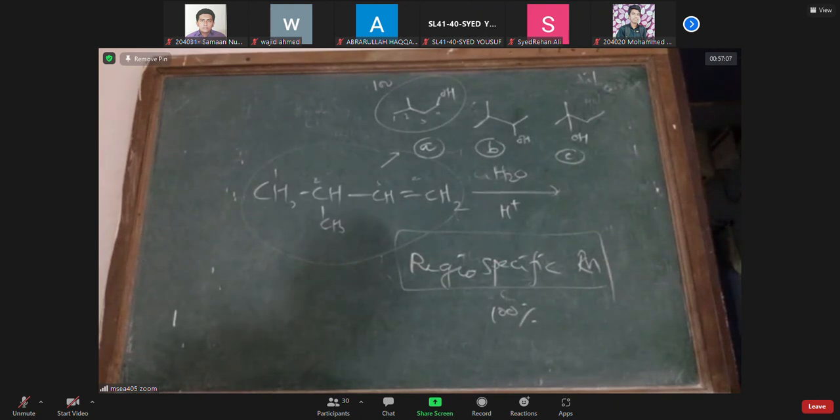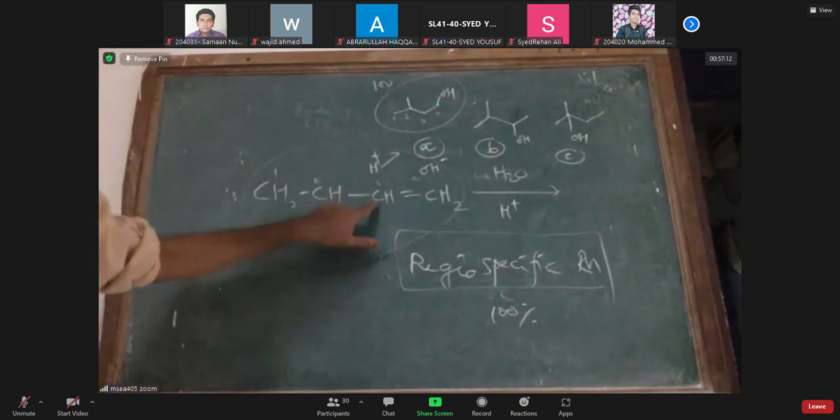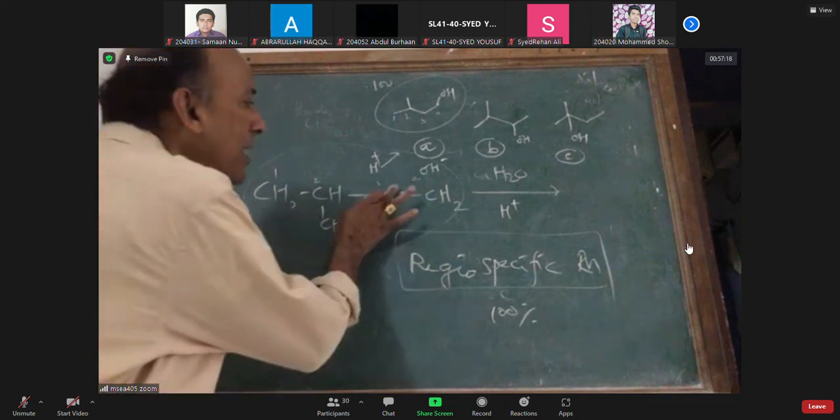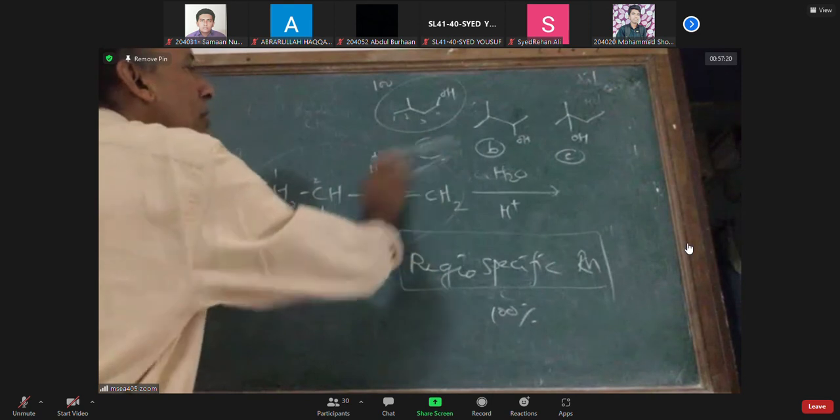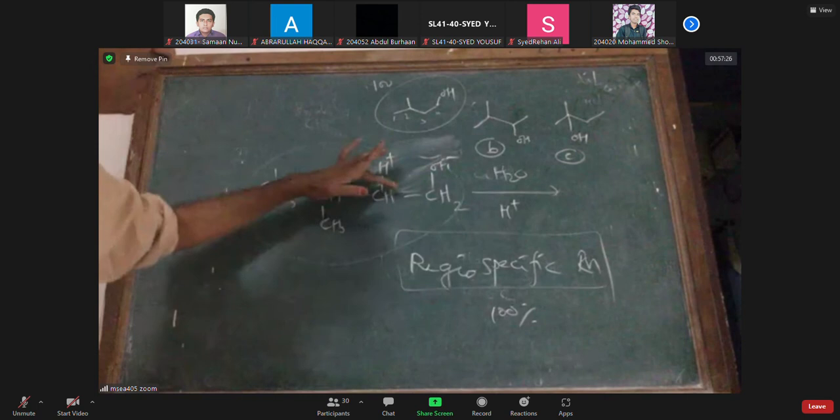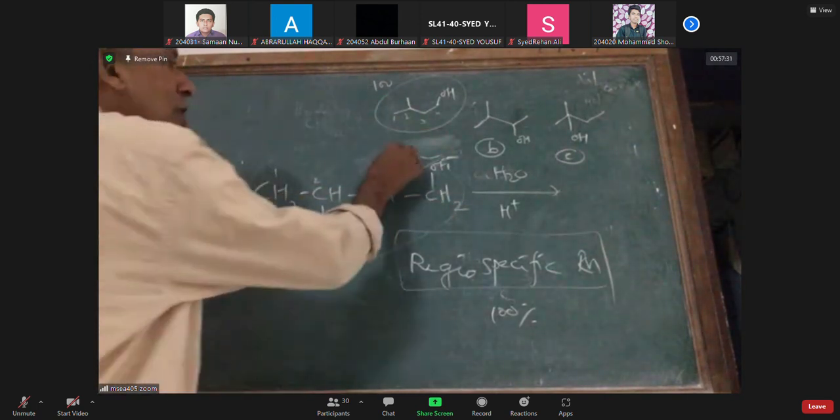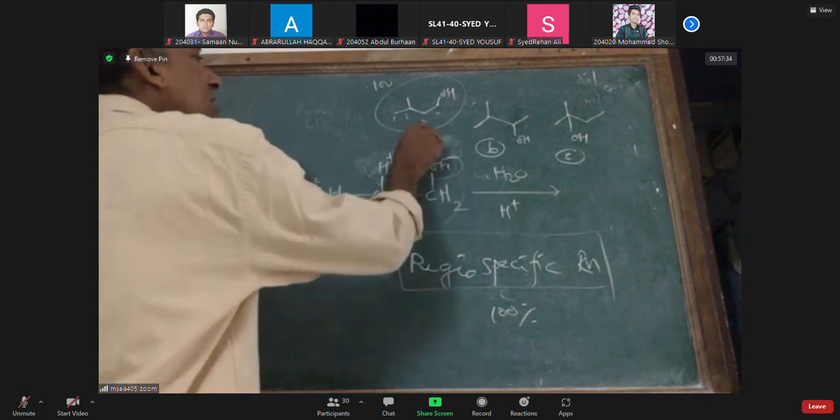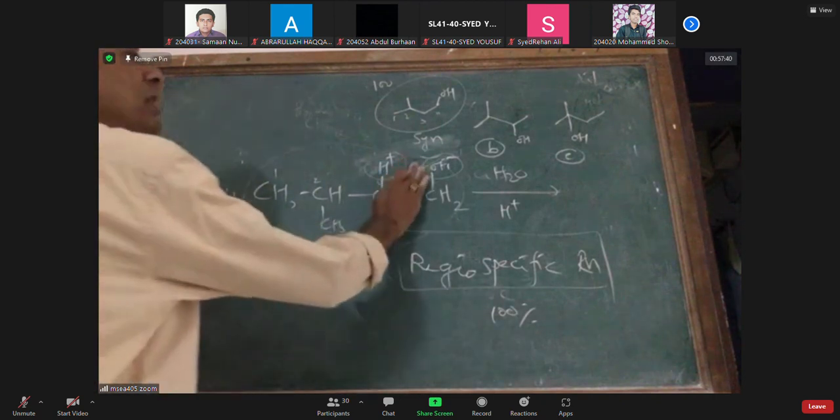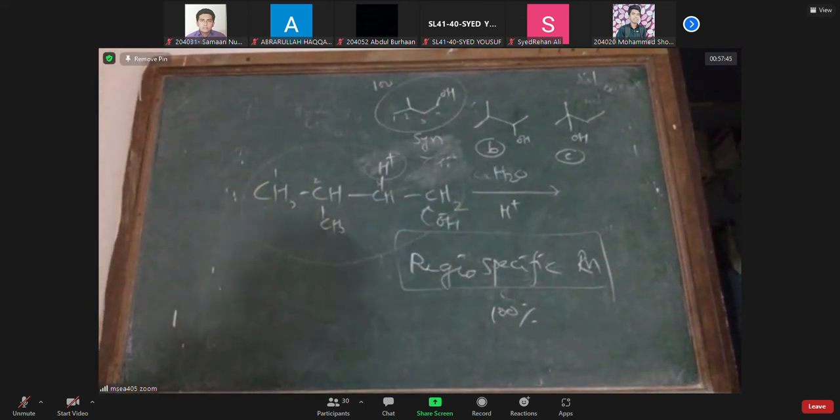And also very interesting, in this addition you are adding H plus and OH minus. To one carbon you are adding H plus, to the other you are adding OH minus. Actually you are breaking the pi bond and making 2 sigma bonds. Now, if 2 groups are added from the same side, it is called syn addition. If one H plus is added from top and one OH minus is added from bottom, it is called anti-addition.